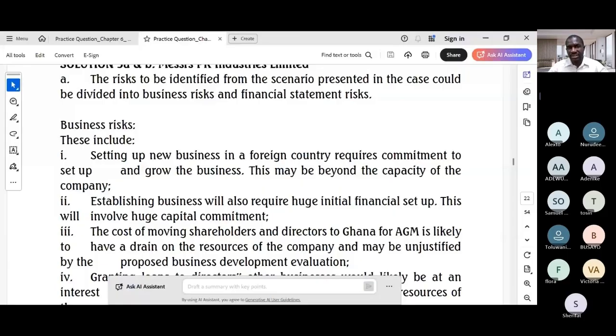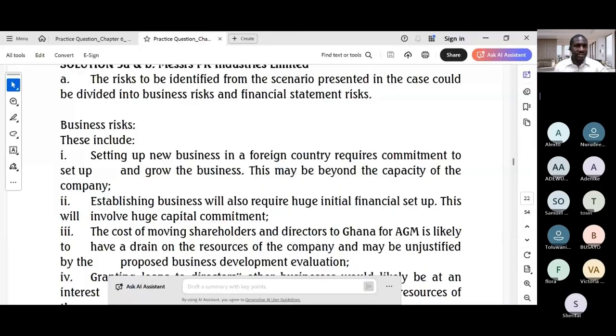So for business risks, in simple form, business risks are those risks to the company's ability to achieve its objectives. For example, from the scenario, it includes operational risk, like transporting raw materials from Nigeria to Ghana via hired trailers is inefficient and risky. Look at the risk of loss or damage in transit.